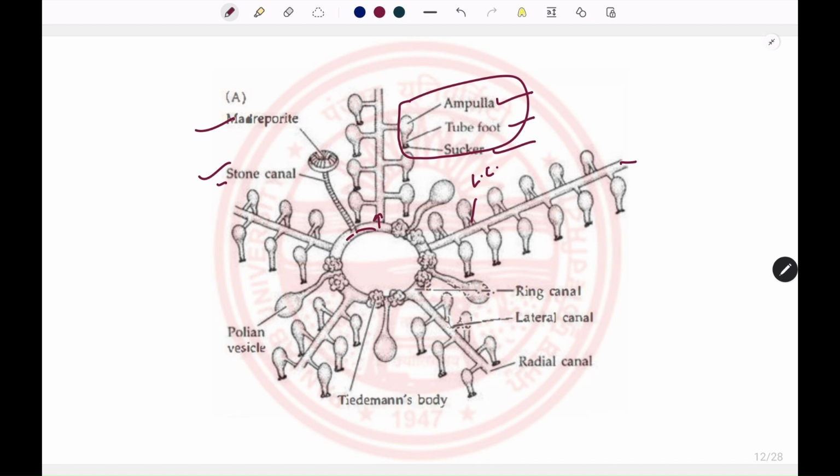The ring canal also has some structural bodies on its inner and outer surface. Those present on the inner surface are known as the Tiedemann bodies, and the sac-like structures on the outer surface are known as the Polian vesicles.